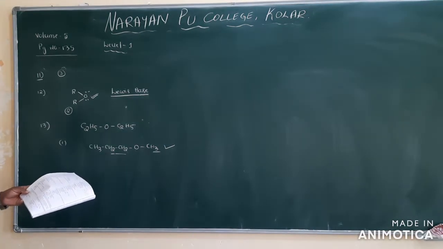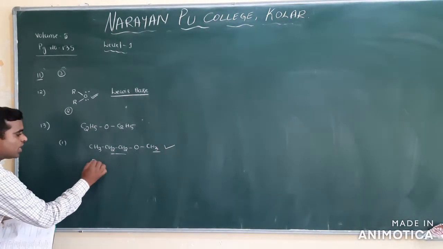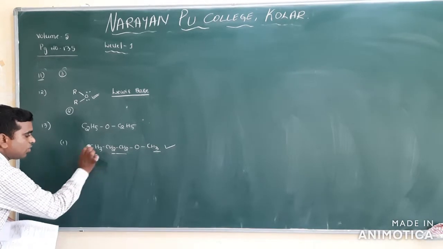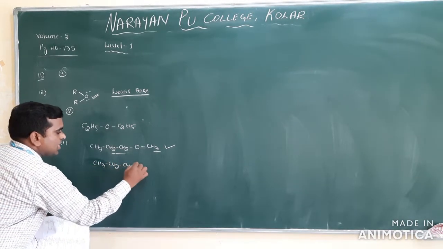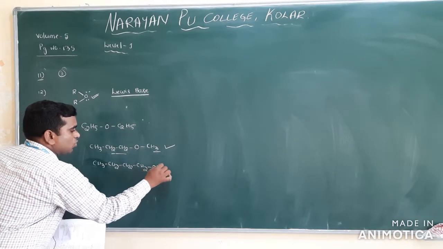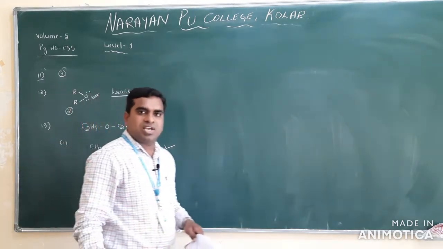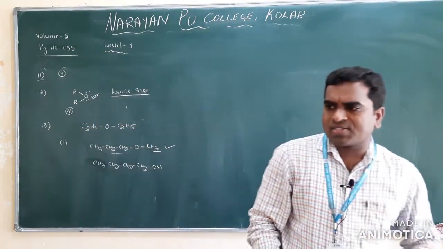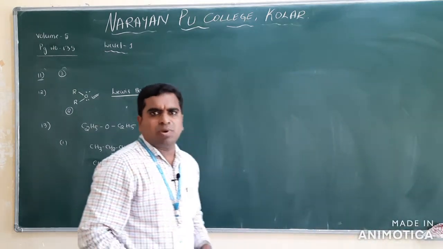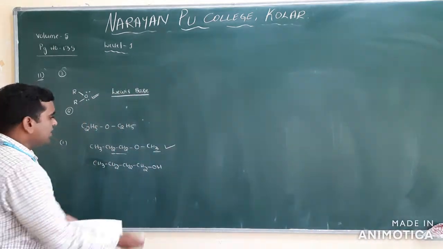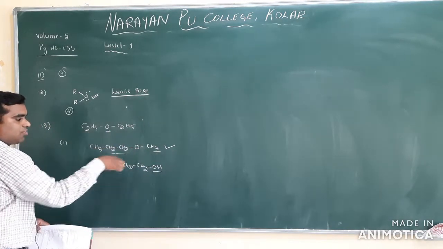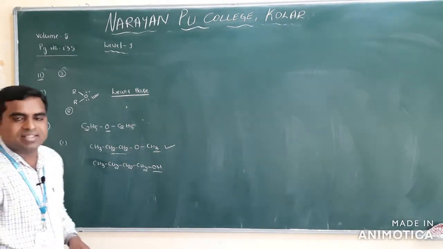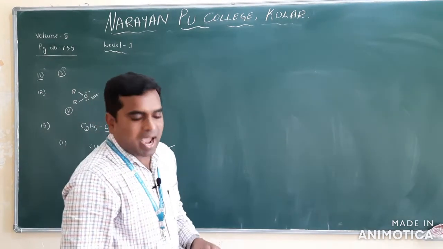Next one is butan-1-ol. Butan-1-ol is CH3CH2CH2CH2OH. You already studied in the first year that alcohols and ethers are functional isomers. Clear? Here OH is alcohol and the other is ether, with the same molecular formula.